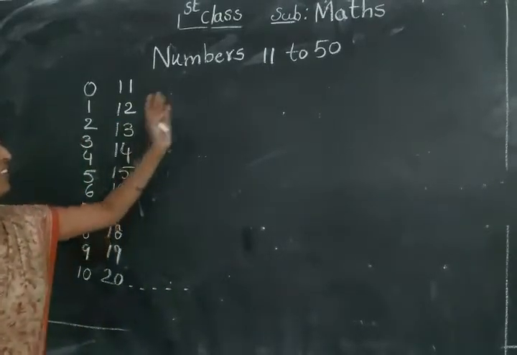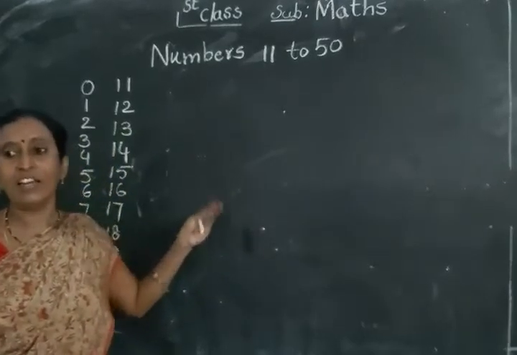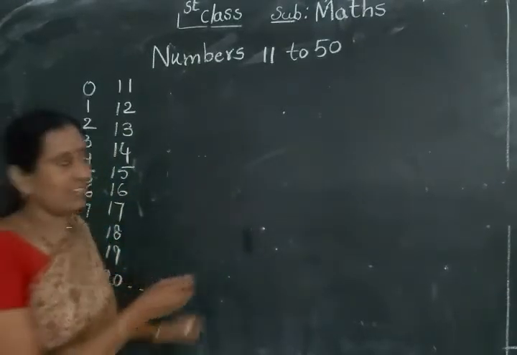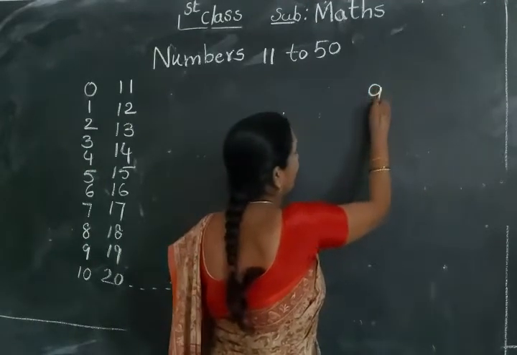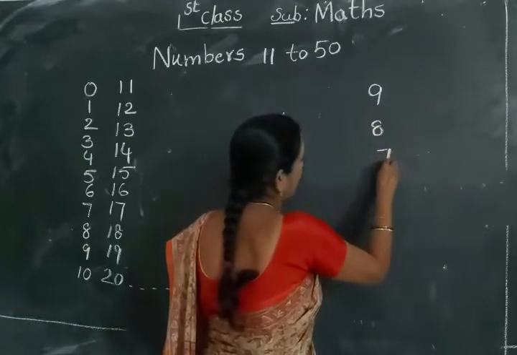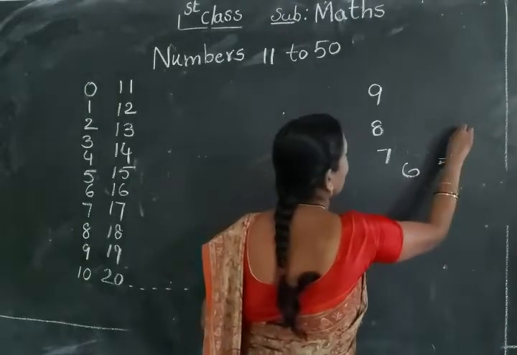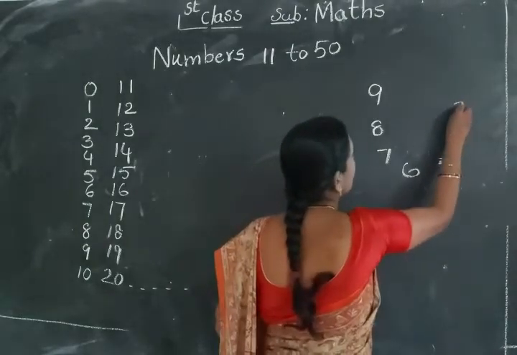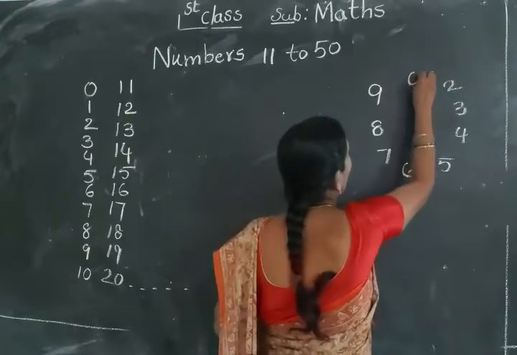Now, in these numbers we discuss the before number. First we learn about the before numbers. So you know, here I go: 9, 8, 7, 6, 5, 4, 3, 2, 1, 0.